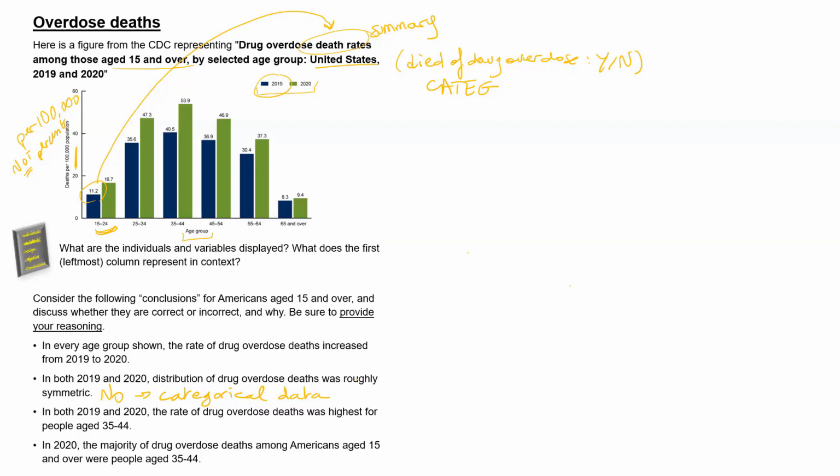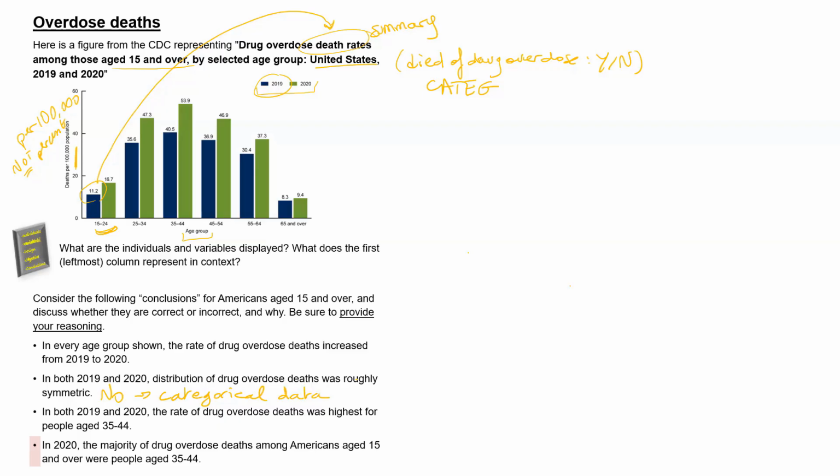Last proposition. In 2020, the majority of drug overdose deaths among Americans aged 15 and over were people aged 35 to 44. So this is something to be very careful about, and it's a common mistake in reasoning. What the graph does show is that of the 6 age groups we have, the 35 to 44 age group had the highest death rate. It just happens to be 53.9 per 100,000.